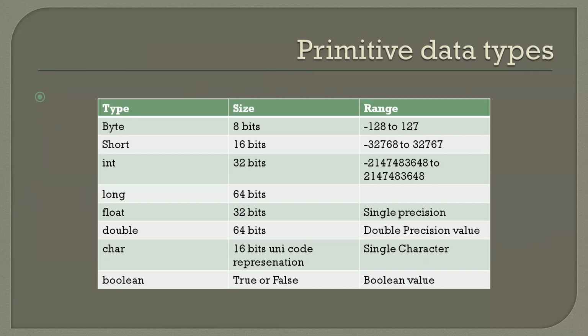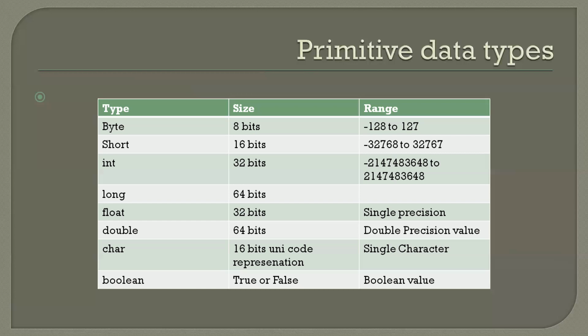The middle column shows the amount of size that will be allocated by the compiler when we define a variable of that particular type. When we have a byte variable, 8 bits of size will be allocated. For a short variable, 16 bits, that means 2 bytes. For an integer variable, 32 bits, that means 4 bytes.